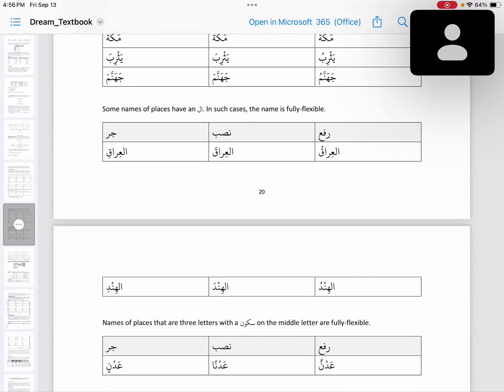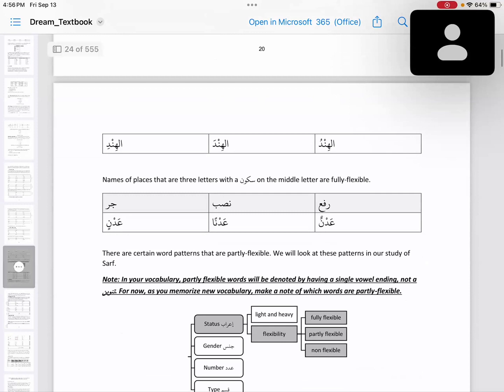Then you have three letters with a sukoon in the middle. Again, you have a fully flexible place name, just like non-Arab prophets with a three-letter name and sukoon in the middle, which were fully flexible. So place names with three letters and a sukoon in the middle are fully flexible.